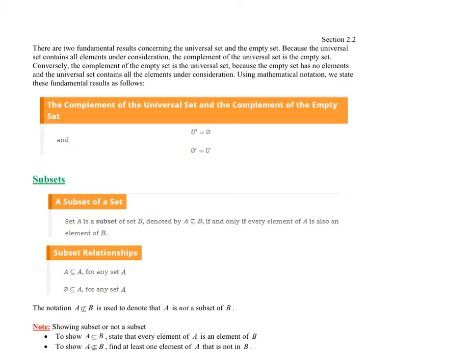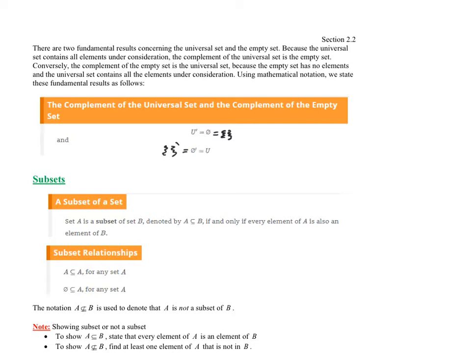Using mathematical notation, we state these fundamental results. So all they're saying here is the complement of everything is nothing, and the complement of nothing is everything. Again, you do not need to use that null notation. You could have just written braces with nothing in between them if you didn't want to use the circle with the slash through it. Either one of those would have been perfectly fine.